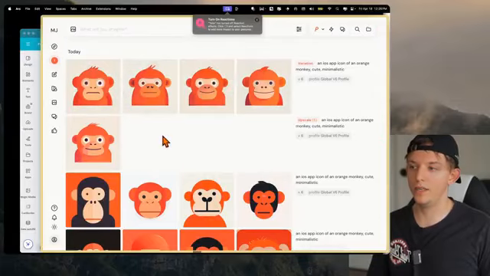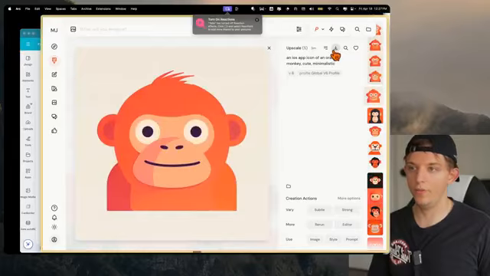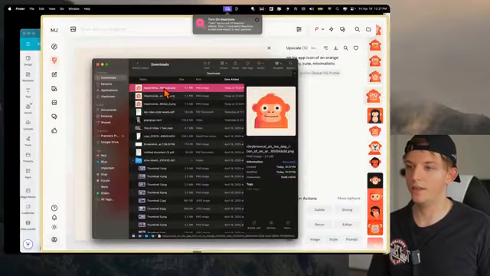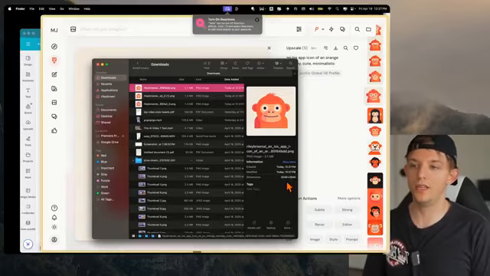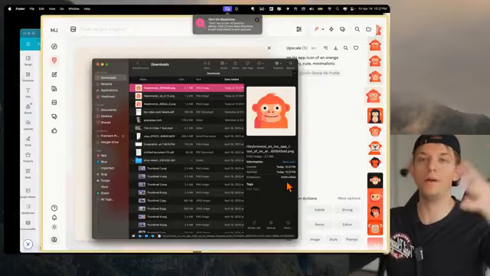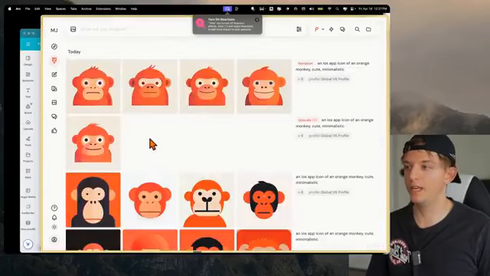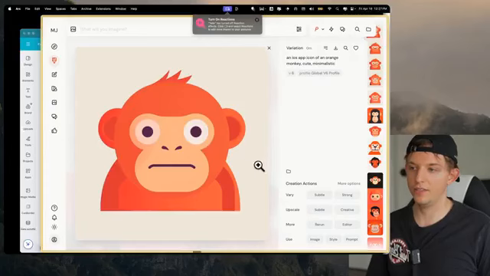And so as you can see here, it created this upscale, and we can click on this. And now if we download this image and open up Finder, we will see that this one is 2048 by 2048. So it's bigger. You can use it on posters or full websites, so it doesn't lose its shape once it gets bigger. Here we can see that these are slightly varied. So it uses basically the same general style.